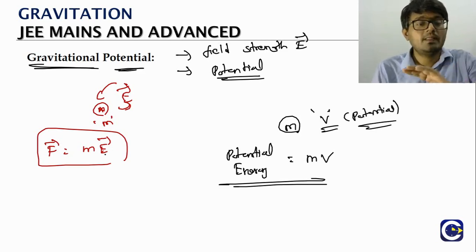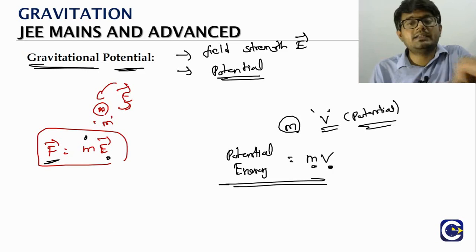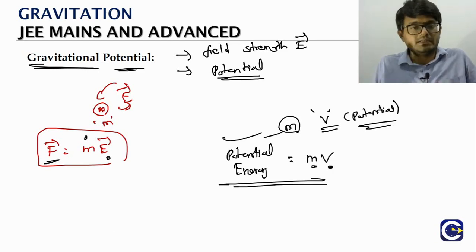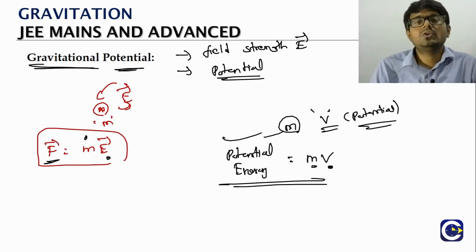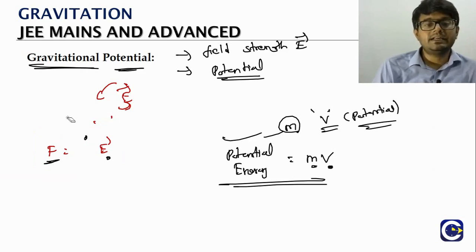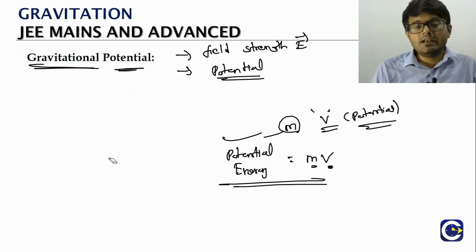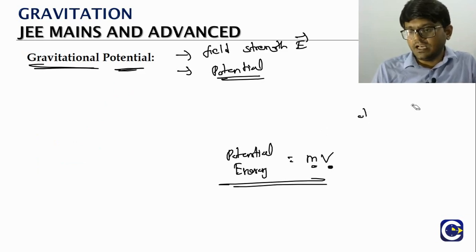Just like mass times field strength is the force acting on the particle, mass times potential at the location is the potential energy of the particle. This way we are able to explain how the field strength and the potential help us in understanding the existence of the gravitational field in a region.